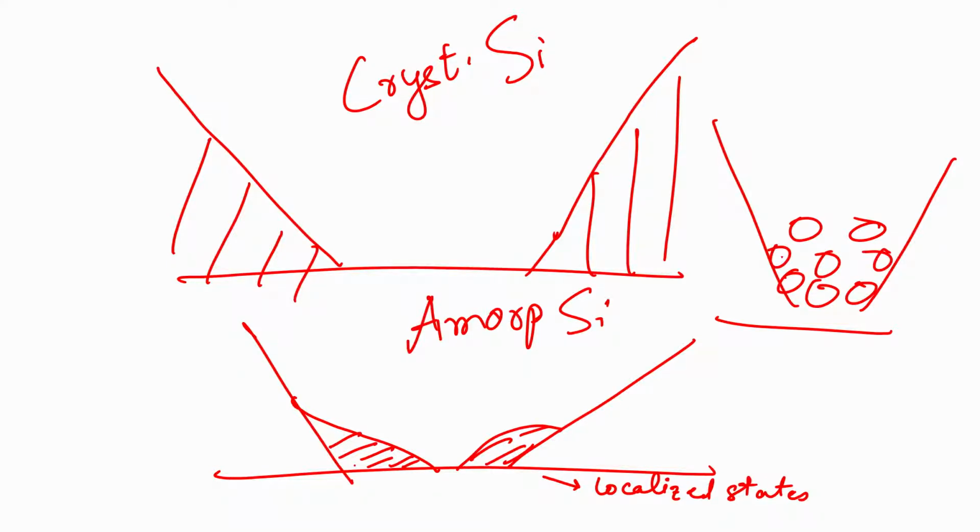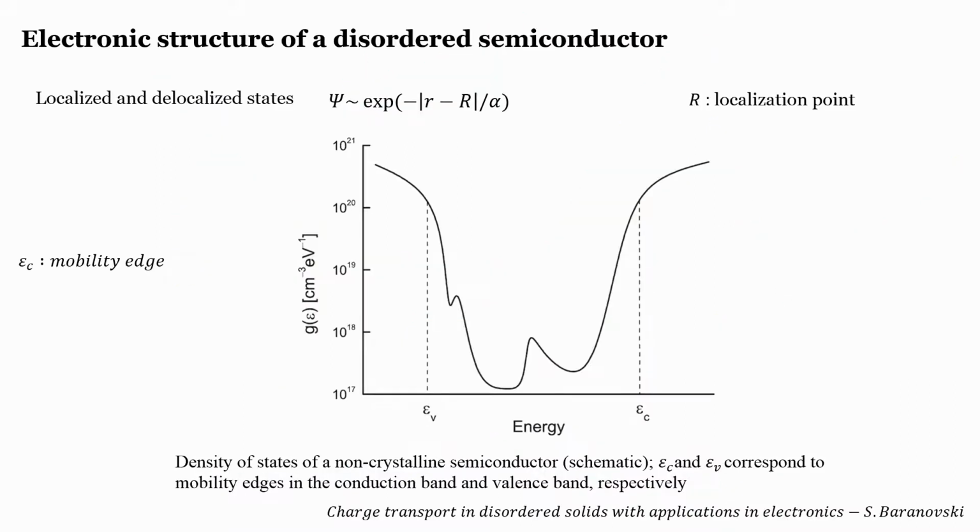These are puddles of states available for charges to occupy, and this is something which makes them different from single crystal. And this is how a density of states would look for amorphous silicon in this particular example. So we can see that there are conduction and valence bands defined, but also defined in between are these localized states, from this point to this point, as marked between this arrow.